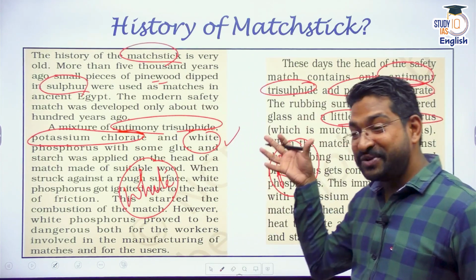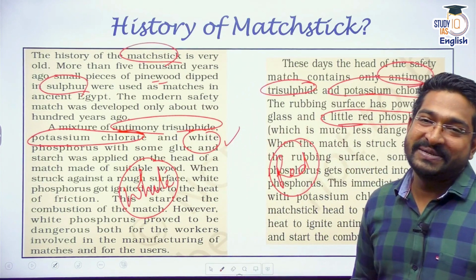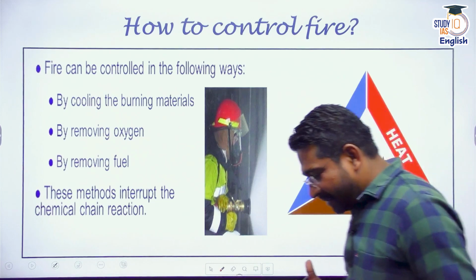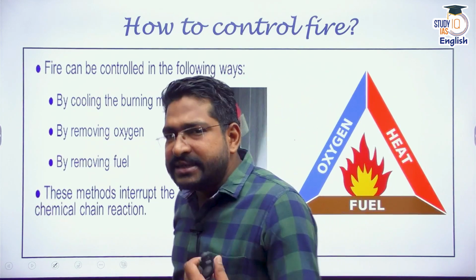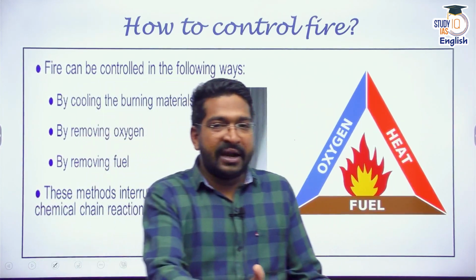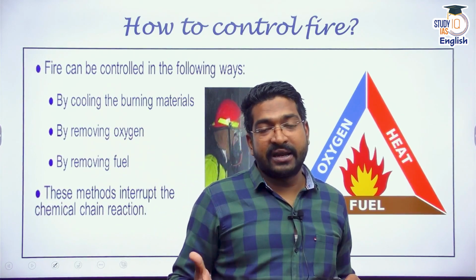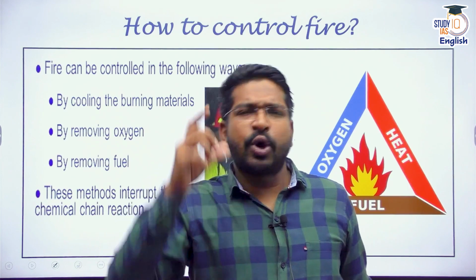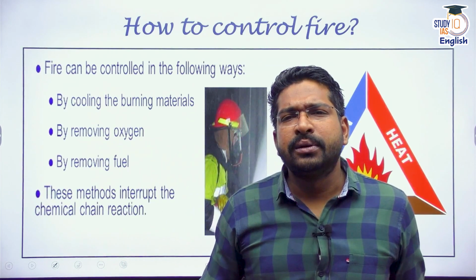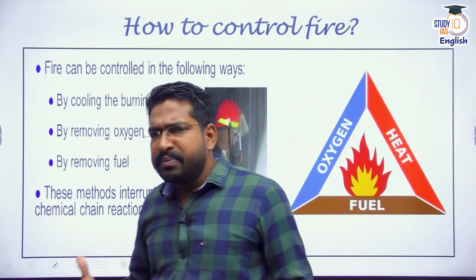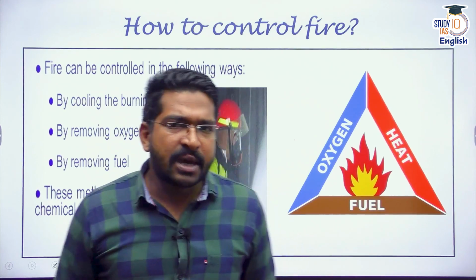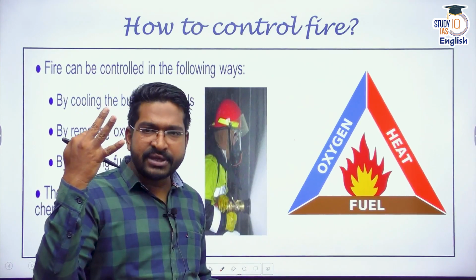Again, from combustion, we came to this particular knowledge. Now, the next thing, if I start a fire, say accidentally. If I want to light a stove, I do it, but accidentally, say for instance, a forest fire. If there is a fire, combustion is going on, how do I stop it? How do I end it? See, I told you, combustion is a chemical process. And for this chemical process, there are three ingredients needed.